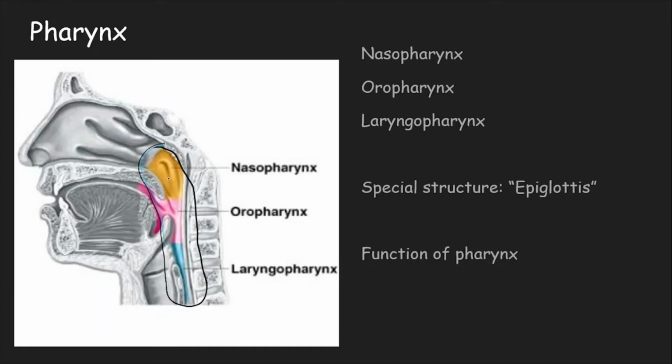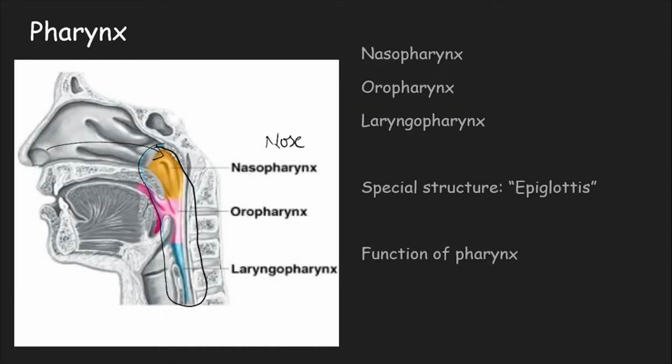You can see that the part of the pharynx which is close to the nose we call the nasopharynx. So this is in close association with the respiratory system or the nose, close to the nasal cavity. That's why it is the nasopharynx.